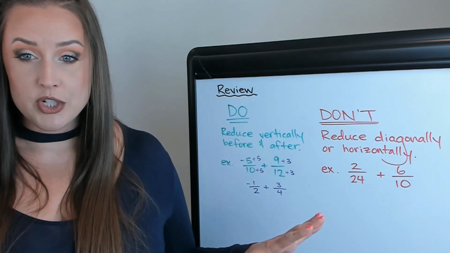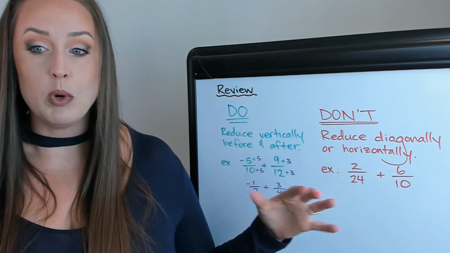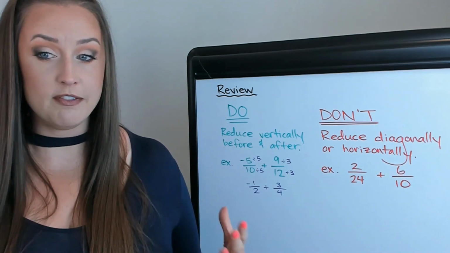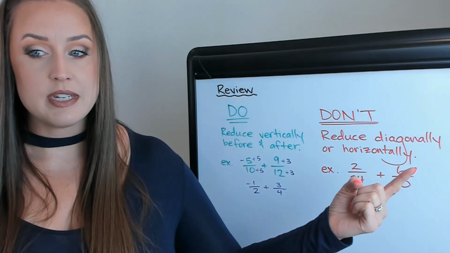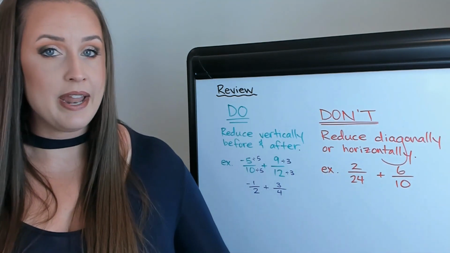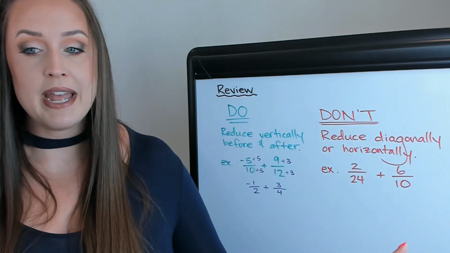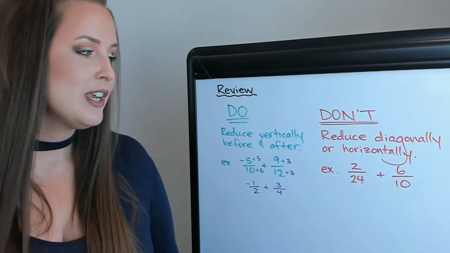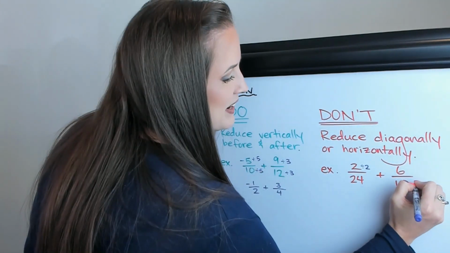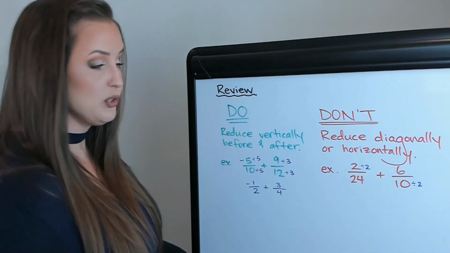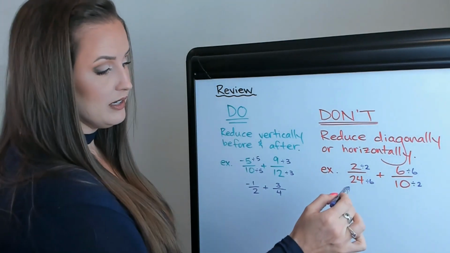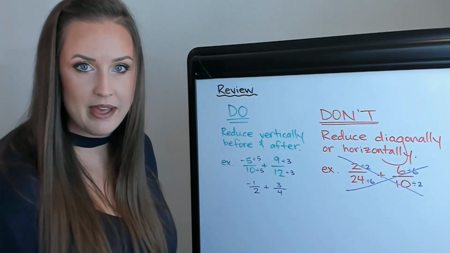Now, something you cannot do is reduce diagonally or horizontally with addition. Again, not getting into multiplication and division today, but with addition and subtraction of fractions, you cannot reduce diagonally. For example, the 6 and 24, cannot do that. Cannot reduce the 2 and the 10, nope. How about the 24 and 10? No. 2 and 6, no. So this is something that I want to show you, but don't do it. So for example, if you were to divide both of those by 2 and divide both of these by 6, that is illegal. That'll put you in the math jail.